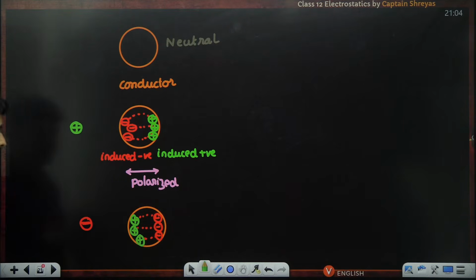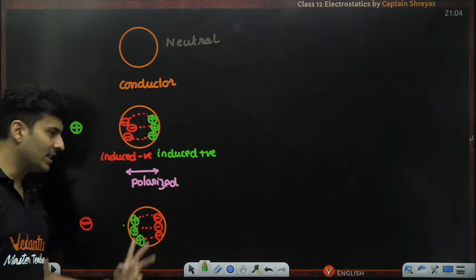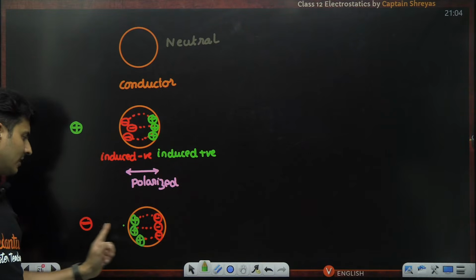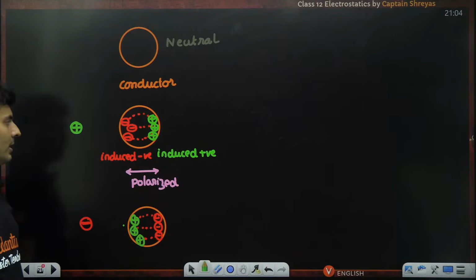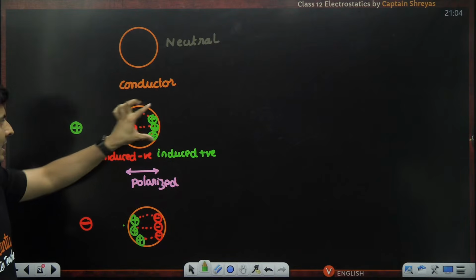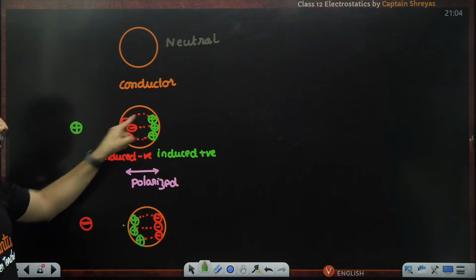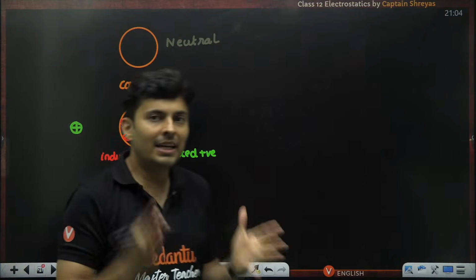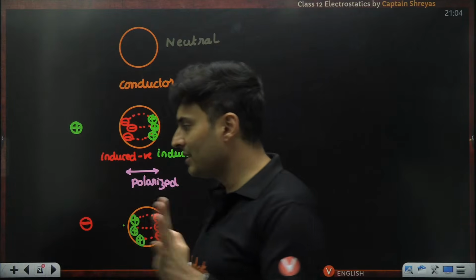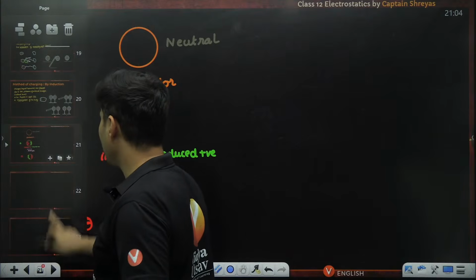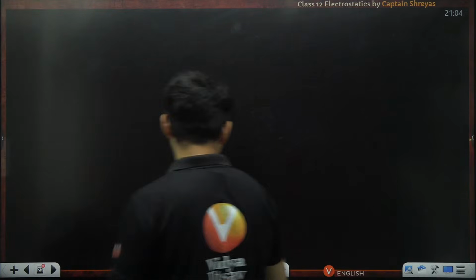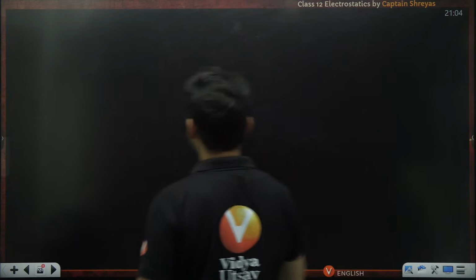Isn't it fascinating? It will develop opposite charges: if you bring positive, the electrons will get pulled and this side will be negative, that side will be positive. Anyways, it gets polarized. Is this clear?